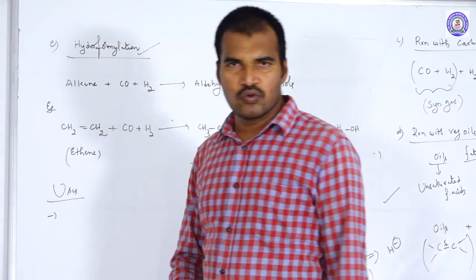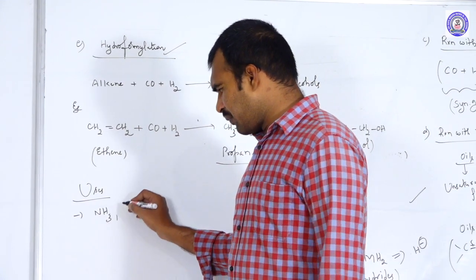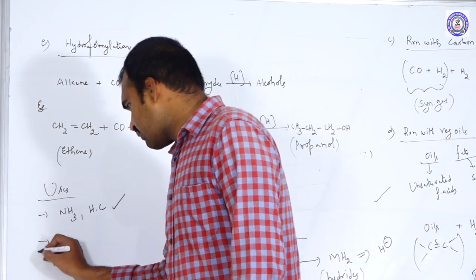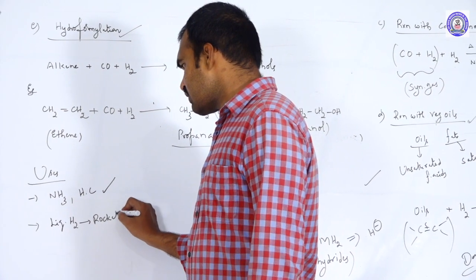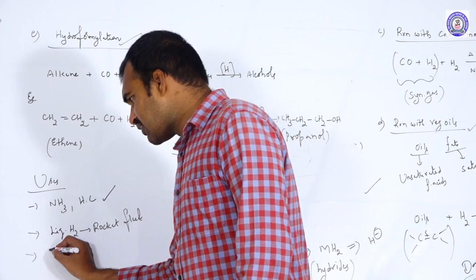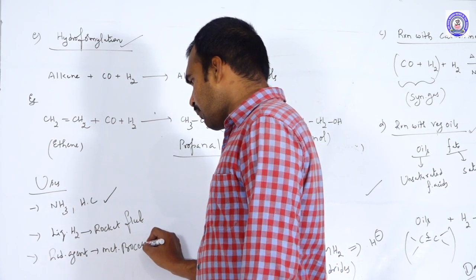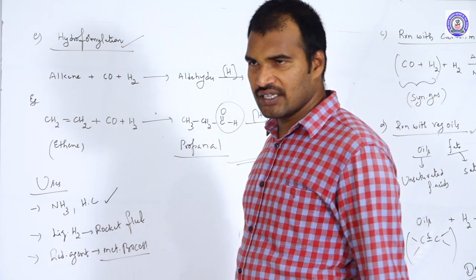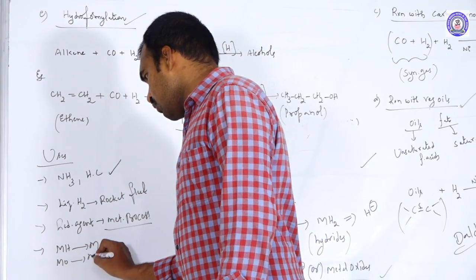Industrially, by using hydrogen we prepare the most important compound, ammonia, and also many hydrocarbons. Liquid hydrogen is used as rocket fuel. Hydrogen is also used as a reducing agent in metallurgical processes. In many metallurgical processes, while extracting metals from their ores, we use hydrogen as one of the reducing agents. We also use hydrogen to reduce metal oxides into metals.